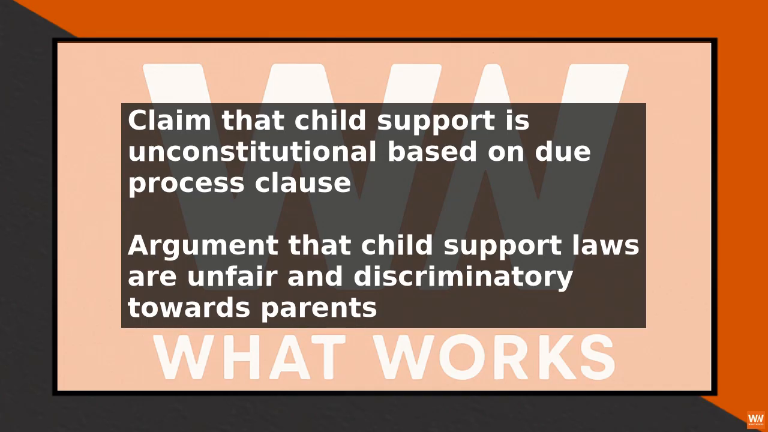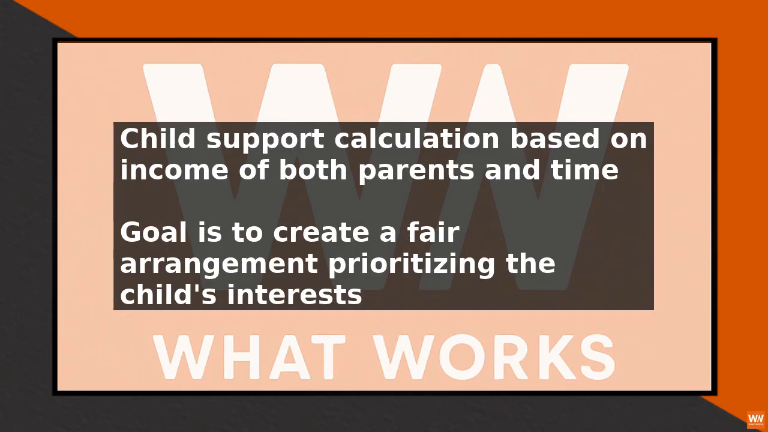Child support is usually determined based on the income of both parents, the number of children, and the amount of time each parent spends with the child. The goal is to create a fair and equitable arrangement that prioritizes the best interests of the child. Practical examples of how child support is calculated can be seen in various state and federal guidelines.